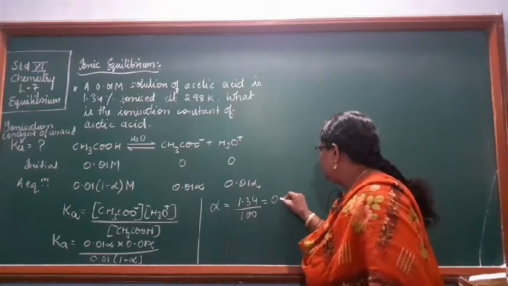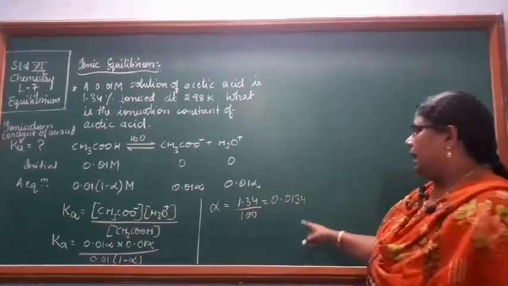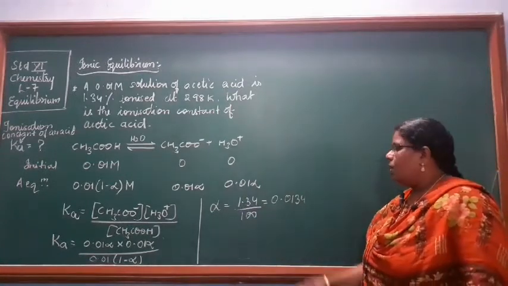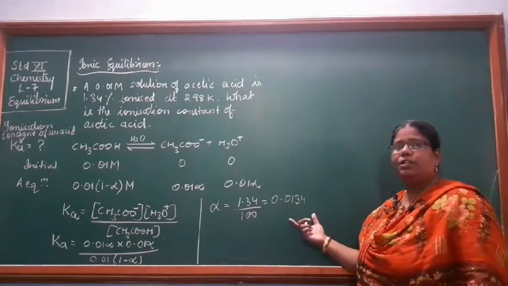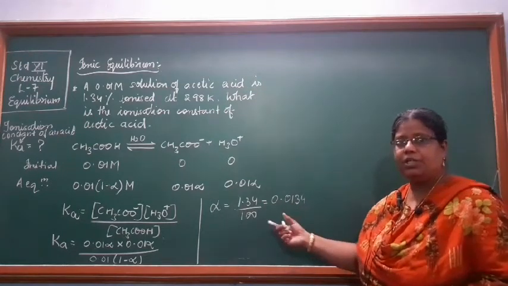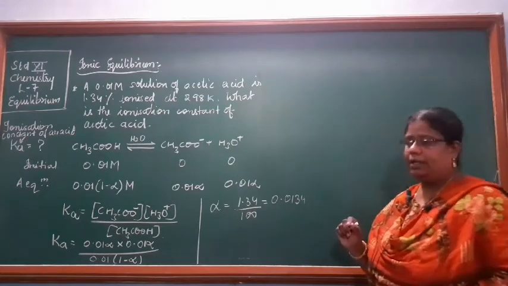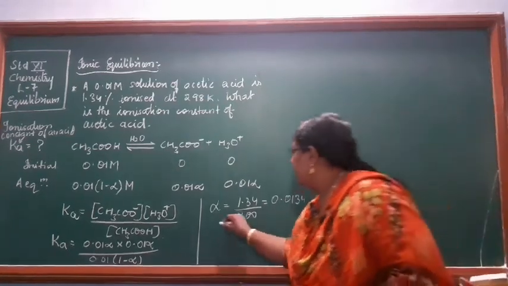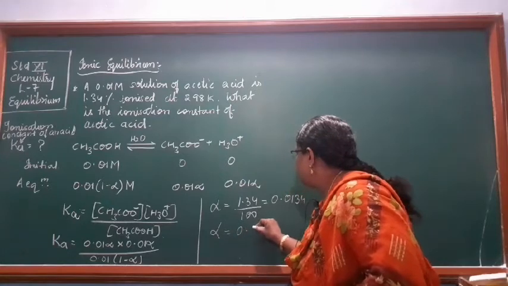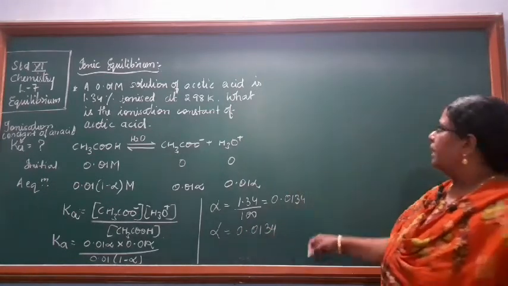It will be 0.0134 as alpha. And if you want to convert alpha into percentage, you just multiply it by 100. So you have your alpha value as 0.0134.